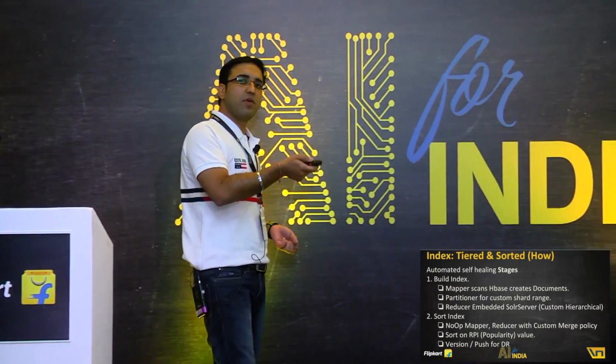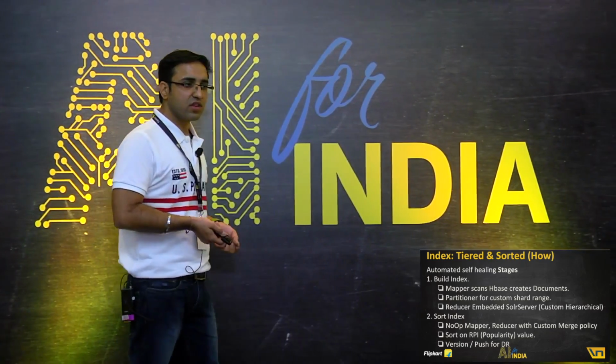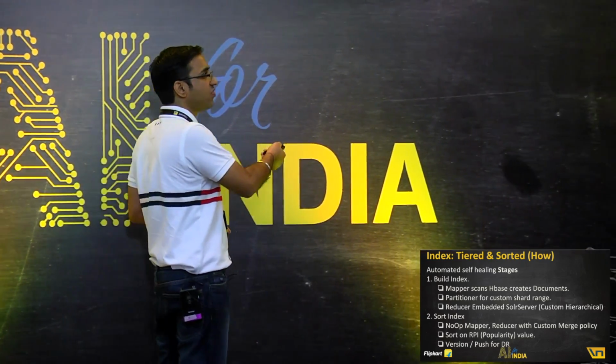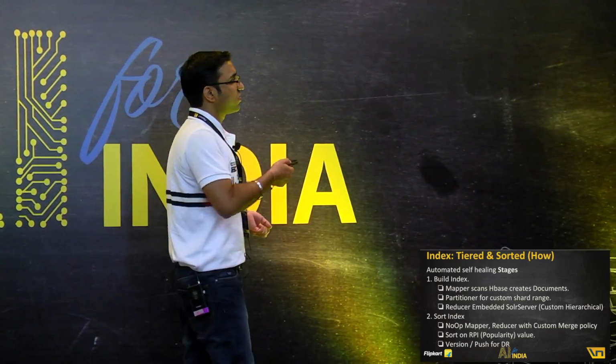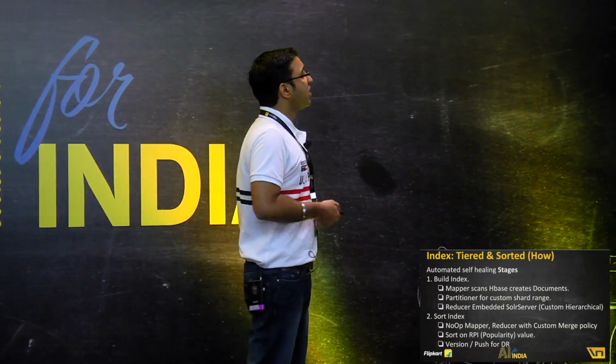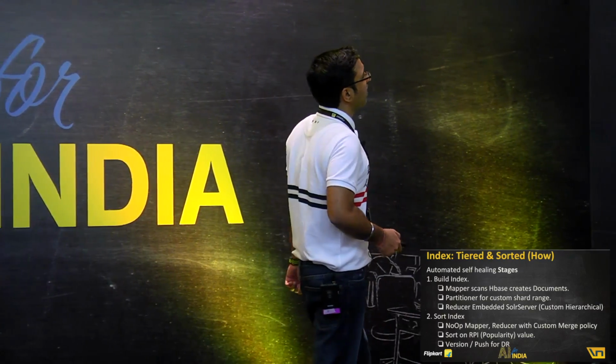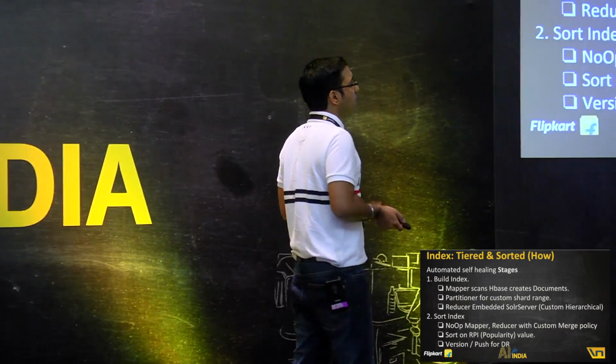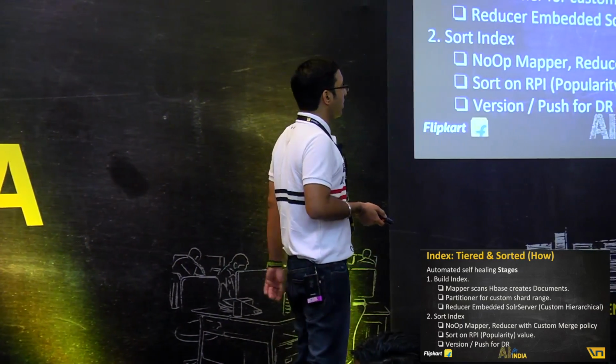There's a partitioner sitting in between the mapper and the reducer. What it does is, the partitioner takes the documents created from the mapper and gives them to the reducer in the custom sharding way that we implemented. The reducer is pretty novel. What we have there is an in-memory Solr server running with an NIO-based directory.